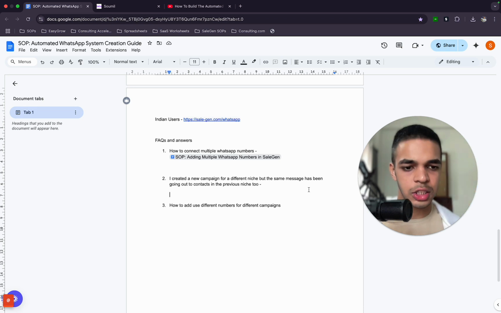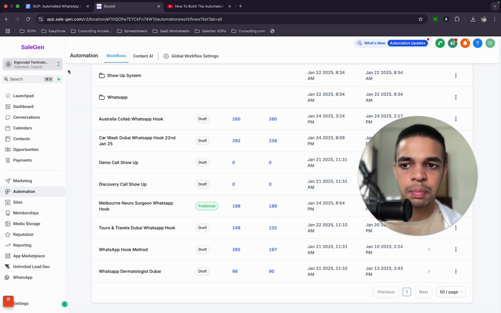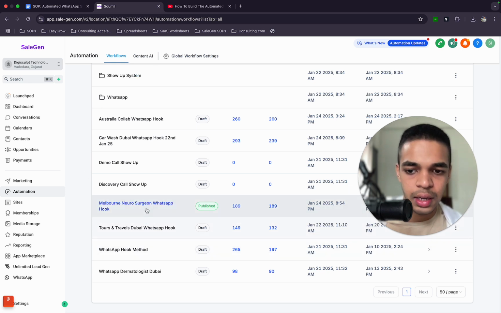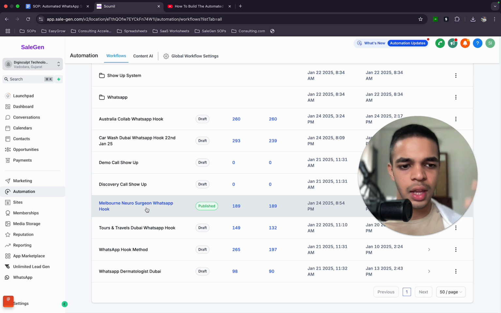And the issue you face is that you probably duplicated it, or created another campaign. Let me give you an example, it will illustrate the point better. Aditya from Digiskull Technologies started with doctors or dermatologists in Dubai. We built out that campaign for him, targeting these specialized medical practitioners and healthcare professionals in Dubai. It was going well for him. Then yesterday he decided to also target surgeons, like neurosurgeons, in Melbourne.